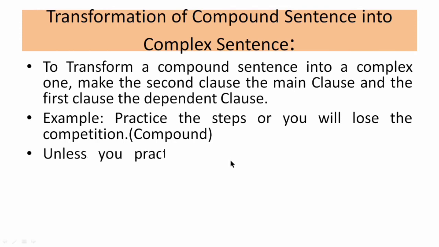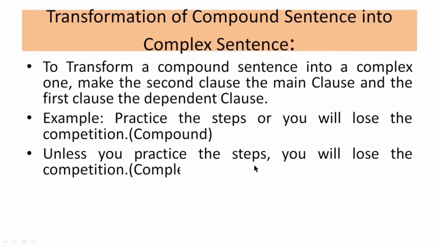So let's see: unless you practice the steps, you will lose the competition. Here it is a complex sentence. Why? Just go through the rule again: make the second clause the main clause and the first clause the dependent clause.